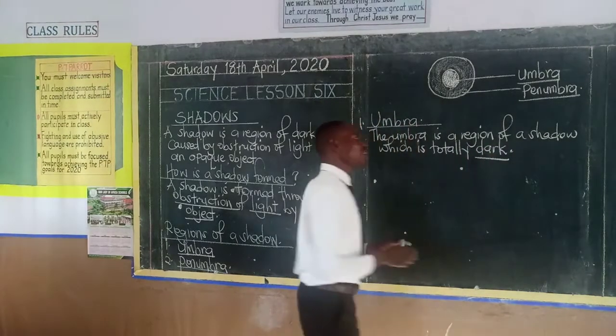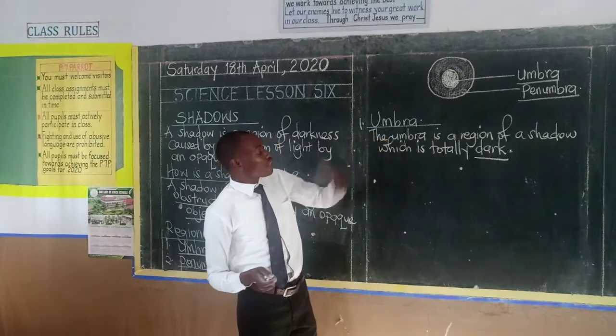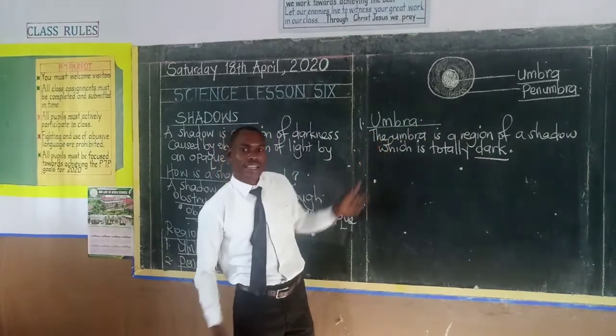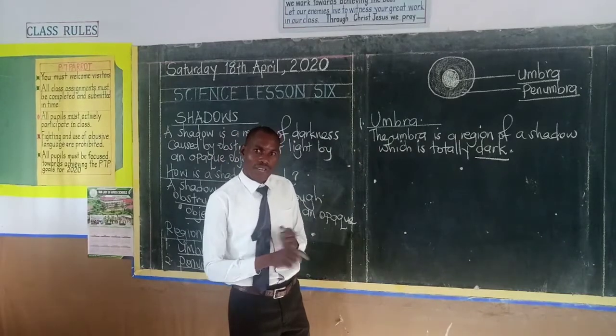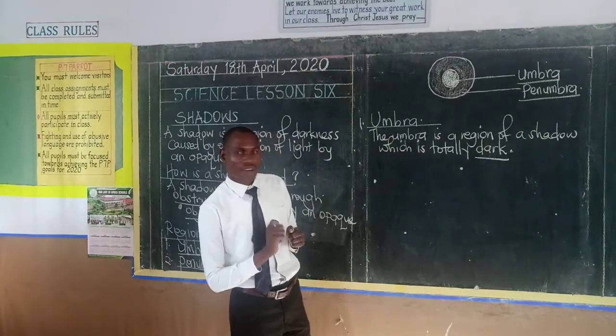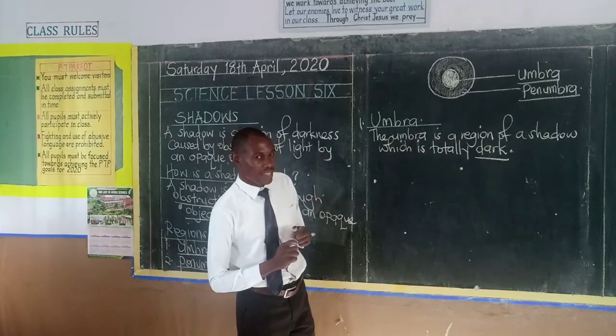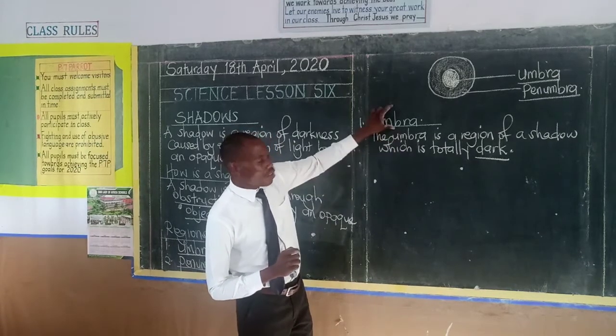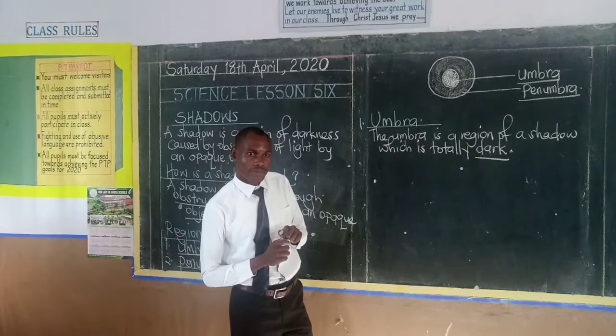Like I said, this region of a shadow is totally dark because it does not receive any light. Not even a single ray of light reaches that part. Therefore, we conclude that that region is called the umbra.